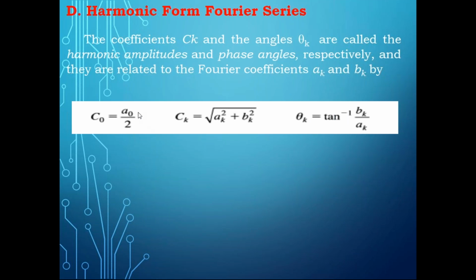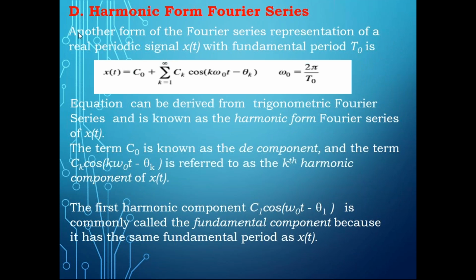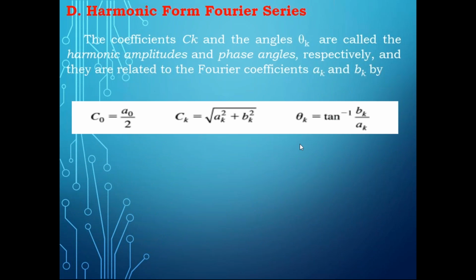Now observe it. If I know A0, Ak, An and Bn, I can find the harmonic Fourier series or exponential Fourier series very easily. But don't think that the harmonic and exponential Fourier series are the same. They are different.